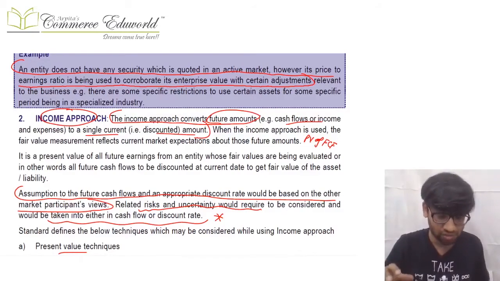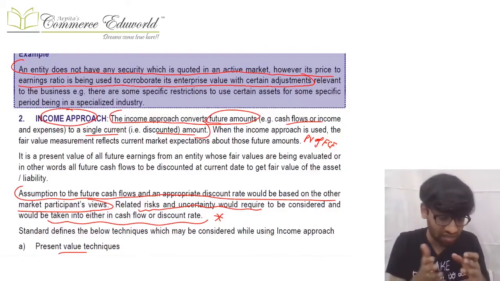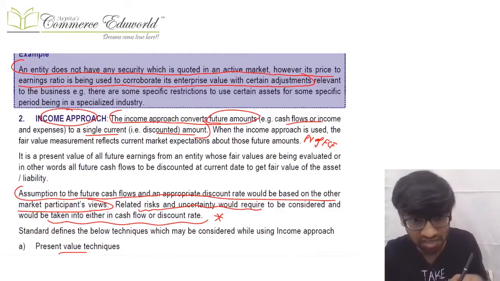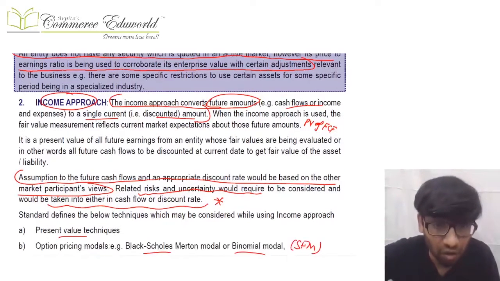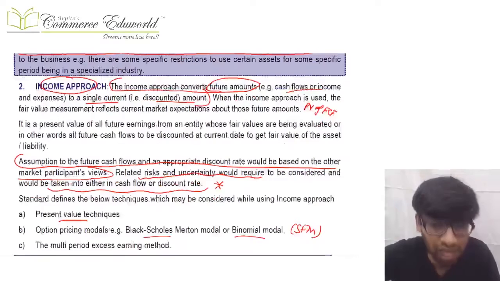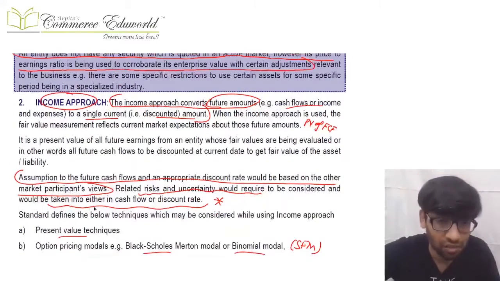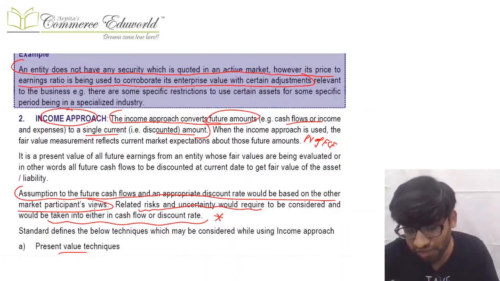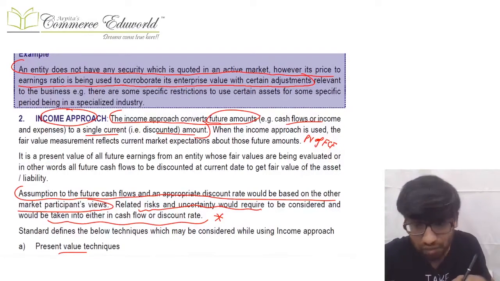Because risk and uncertainties are there, either you will adjust them in the cash flows or in the DCF. But accordingly, you will apply the income approach and get the present value of future cash flows.